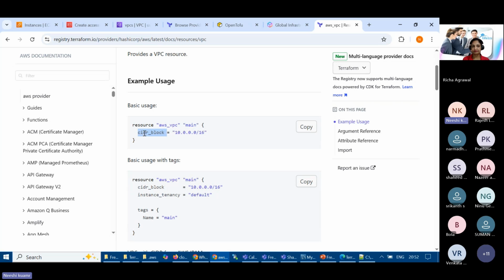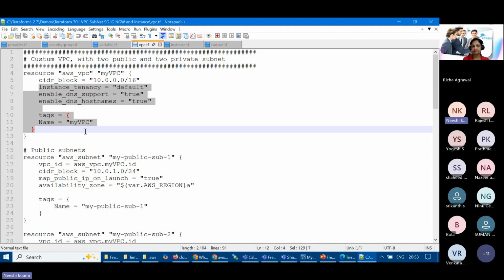This name of the resource we can change, and the CIDR block is mandatory. CIDR block is nothing but an IP address range. It starts with a /16 and goes up to /28 in AWS, right? And now we have a CIDR block, then instance tenancy, which is the default, and the tag name is mentioned on that.